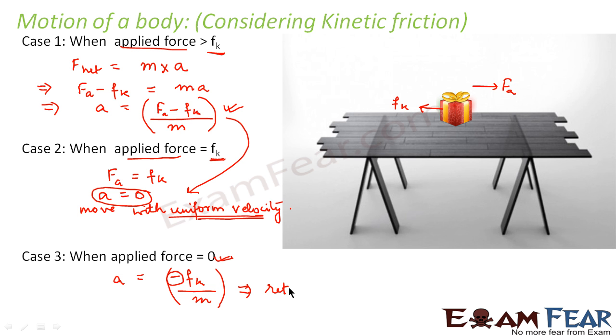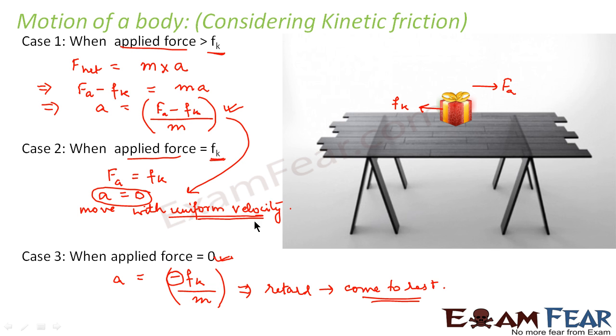So the body will retard and finally it will come to rest. So the body will not move at all. Correct? And if you think about this situation, that is case 3, logically also, you will arrive at the same conclusion. If you don't apply any external force, the body will generally come to stop, because the force of friction will oppose the motion of the body over the table. So the body will stop.